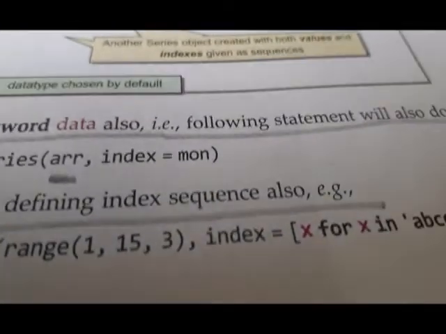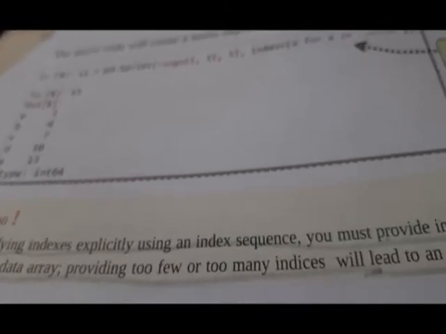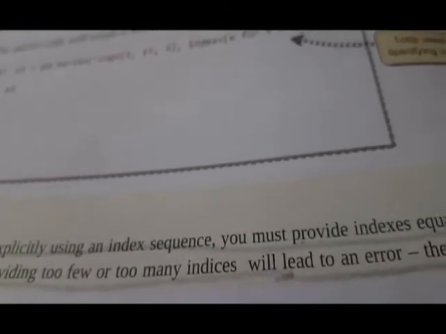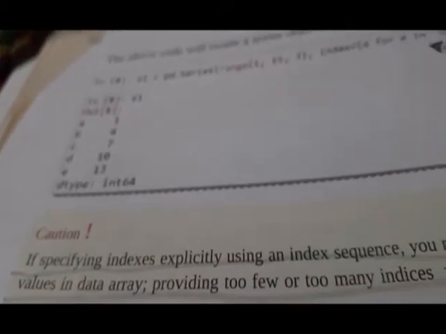But remember, I am turning to page number 10. There is one caution given. Can you see this caution? If specifying indexes explicitly using an index sequence, you must provide indexes equal to the number of values in the data array.